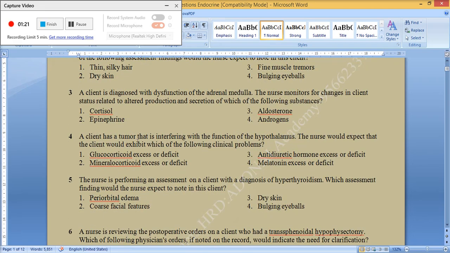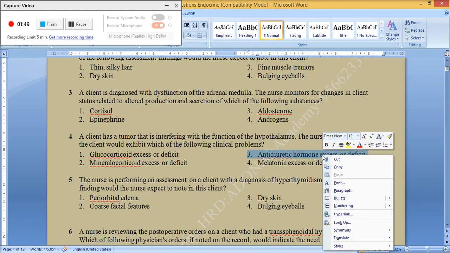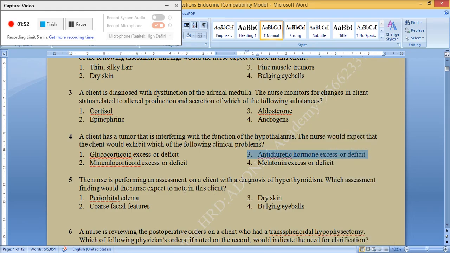A client has a tumor that is interfering with the function of the hypothalamus. The nurse would expect that the client would exhibit which of the following clinical problems? 1. Glucocorticoid excess or deficit. 2. Mineralocorticoid excess or deficit. 3. Antidiuretic hormone excess or deficit. 4. Melatonin excess or deficit. The correct answer is 3. The antidiuretic hormone excess or deficit.